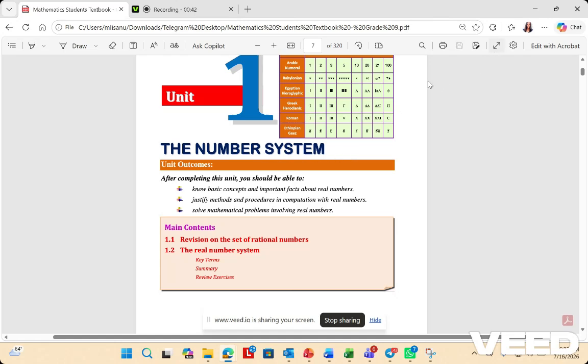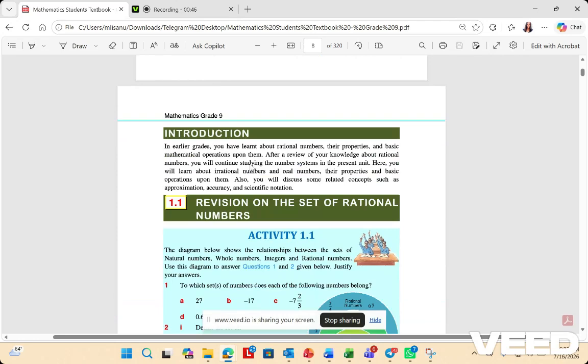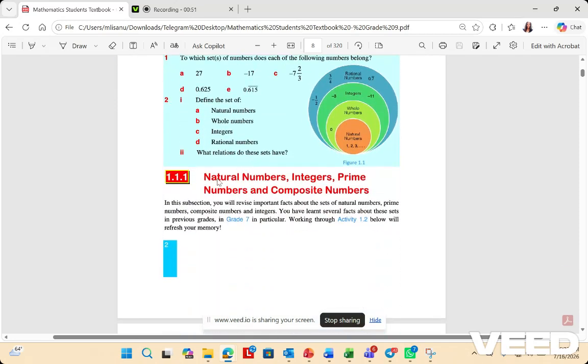So the first unit of grade 9 is the unit system, the number system. So what does number system state? For example, we have basic number systems, or number types, that we hear about. So when we say natural number, integers, prime number and composite number, we have to know them.